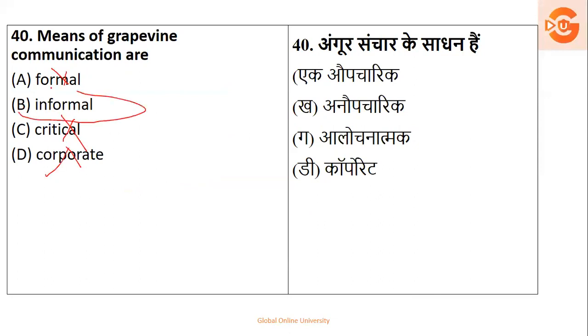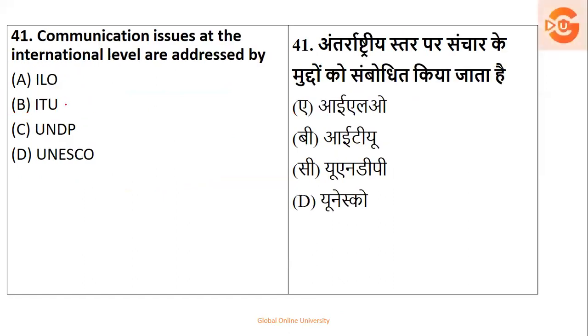It is an informal type of communication. That is option number B. Next, communication issues at international level. Now they have given you four organizations.